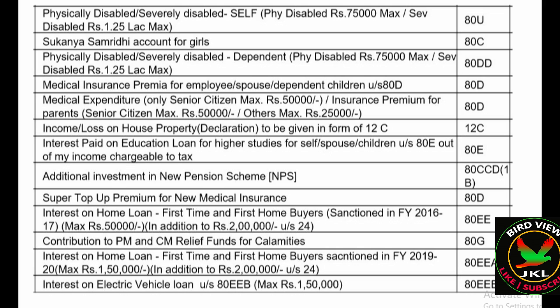And contribution to PM and CM relief fund, those things also you can show in 80G. And suppose you availed a housing loan in financial year 2019-20, then for that interest portion another 1,50,000 you can disclose, additional to the 2 lakh under section 24. And interest on a vehicle loan under section 80EEB, you can show up to a maximum of 1,50,000.